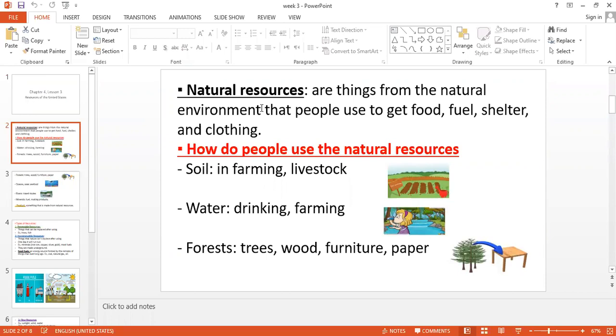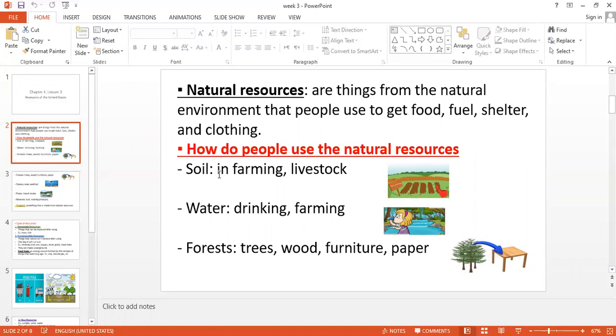Natural resources. What is the meaning of natural resources? Natural resources means the things that are found naturally on Earth, things from the natural environment. People use these resources to get their food, fuel, shelter, and clothing. How? Here we have some examples of natural resources.